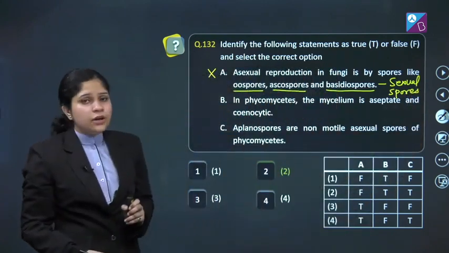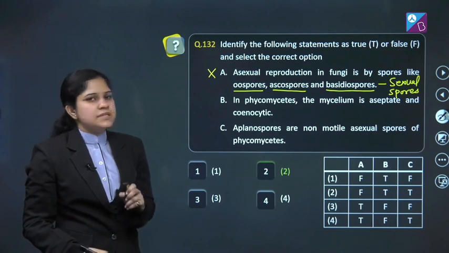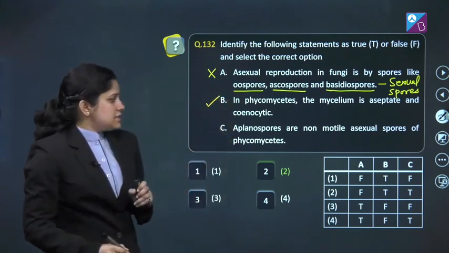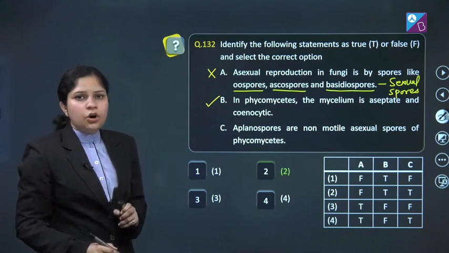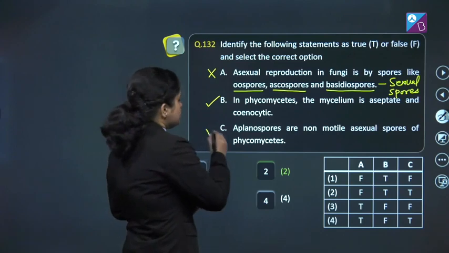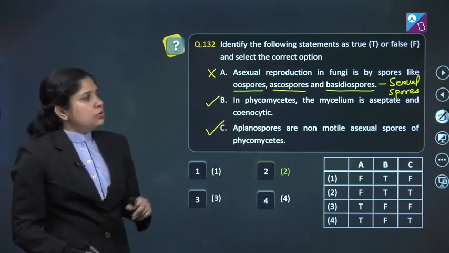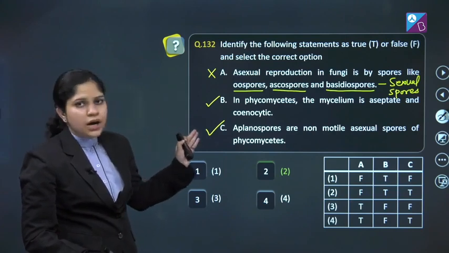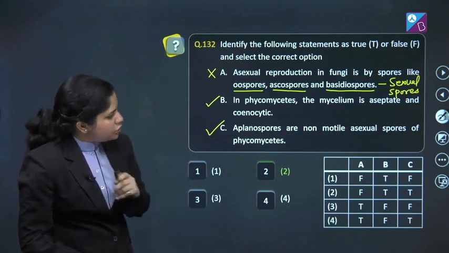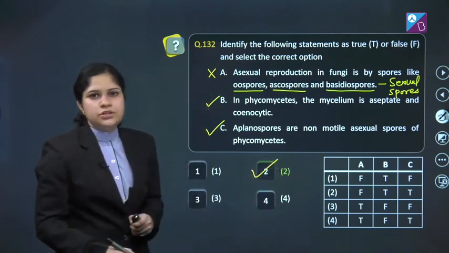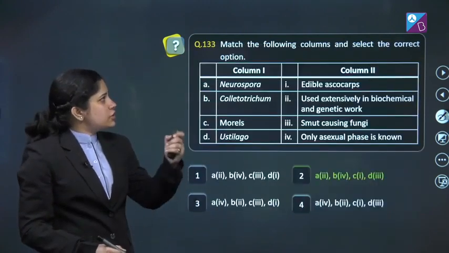B. In phycomycetes, the mycelium is aseptate and cenocytic. This statement is true. C. Aplanospores are the non-motile asexual spores of phycomycetes. This statement is also true. So, out of these three statements, one is false and two are true. And if we analyze all the options, the correct answer of this question is option number 2. Let's move to the next question.